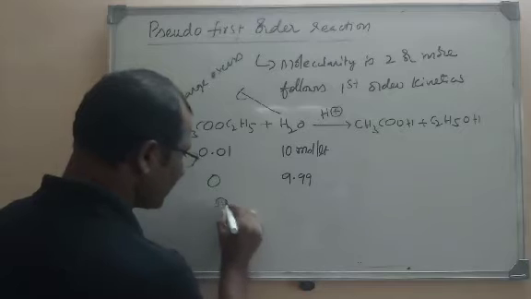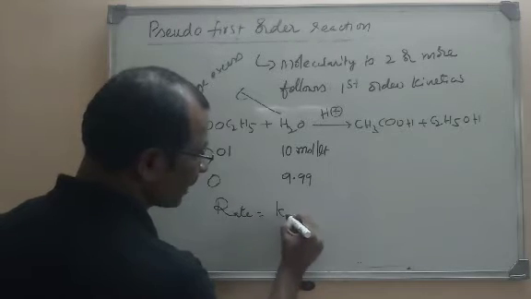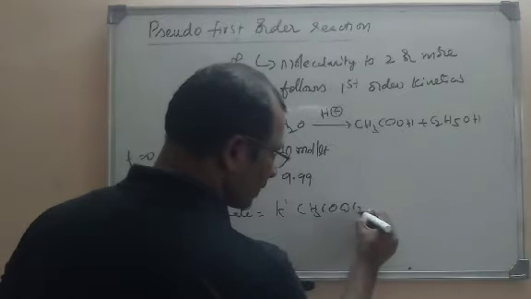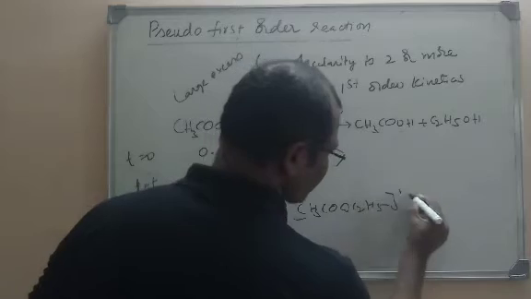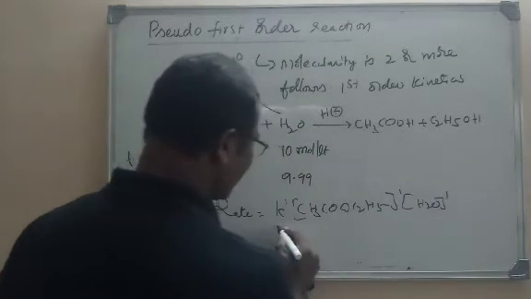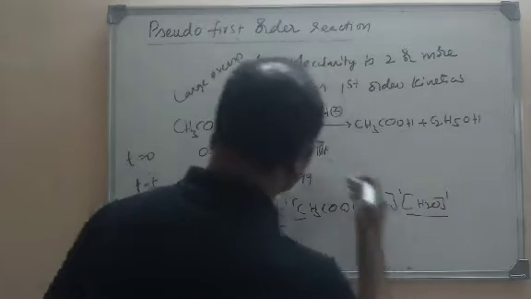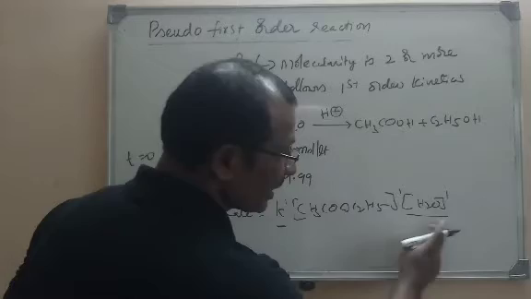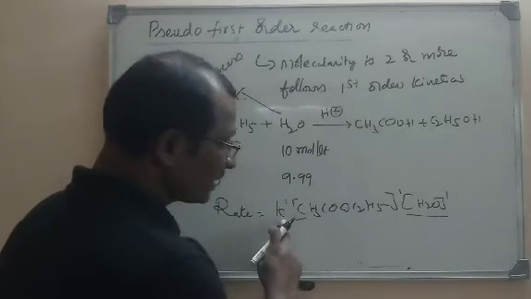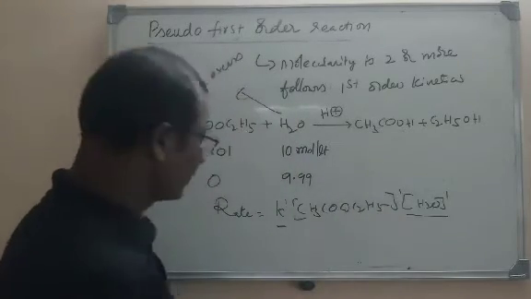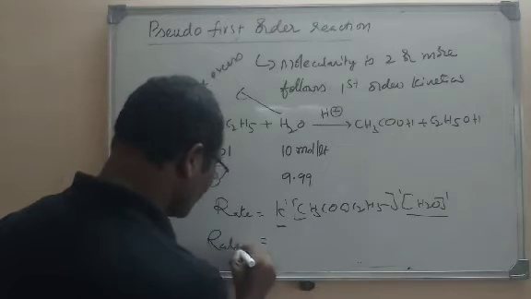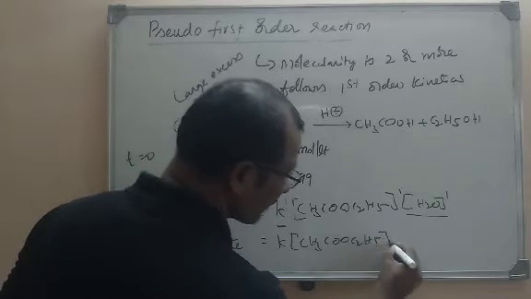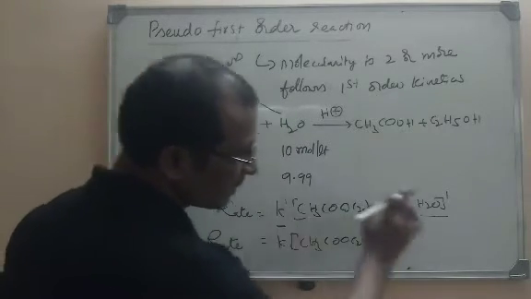So if you write the rate expression initially, rate is equal to K dash into ester's concentration CH3COOC2H5 power 1 and H2O power 1, but K dash is a constant, and during this reaction there is almost no change in the concentration of the water, so that it is also a constant here, unchanged. So K dash is a constant and H2O power 1 is a constant. So what we will get, rate is equal to K into CH3COOC2H5 power 1. Here K is equal to K dash into water.